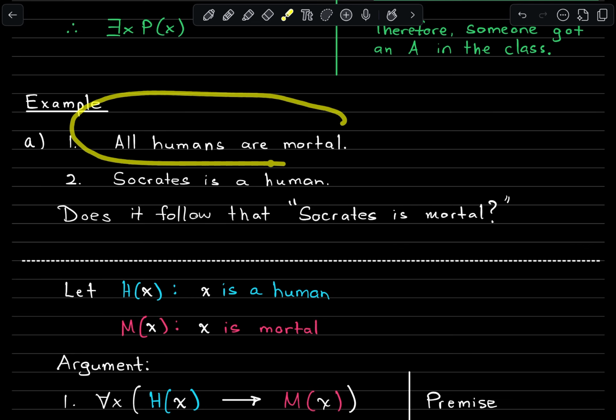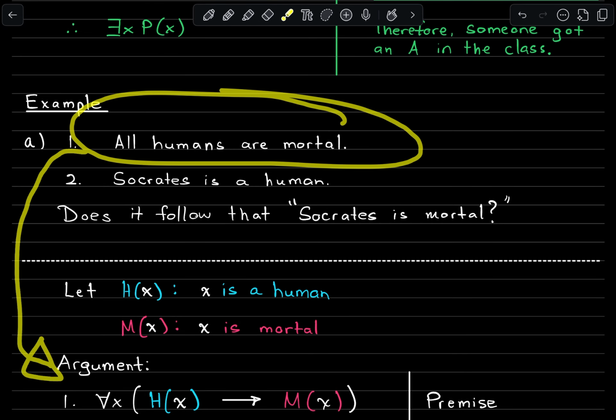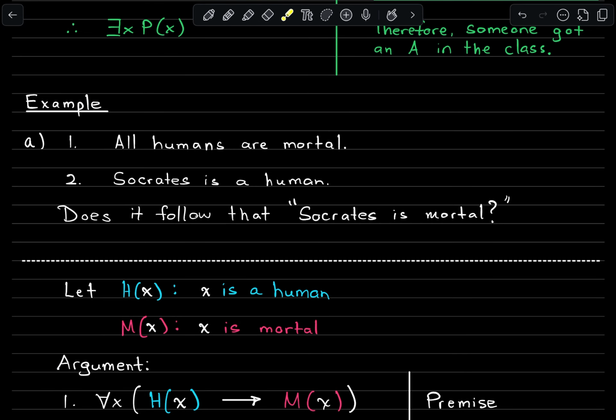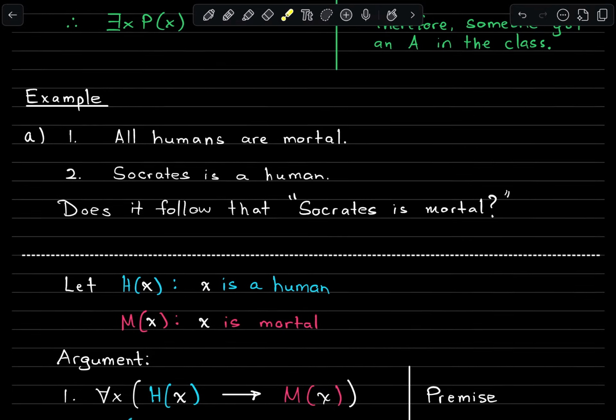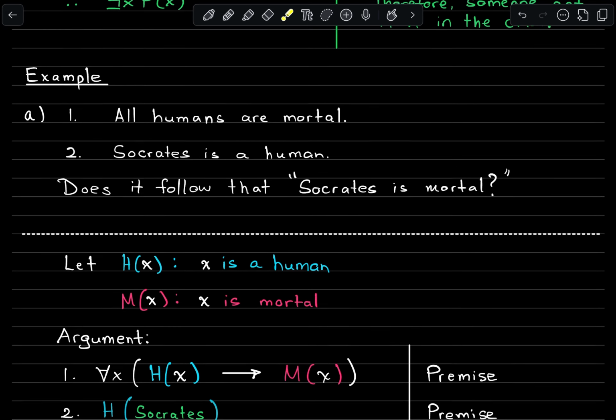For our argument, our first premise, we can translate all humans are mortal as a conditional statement: for all x, it is the case that if x is a human, then x is mortal. This is our starting premise.